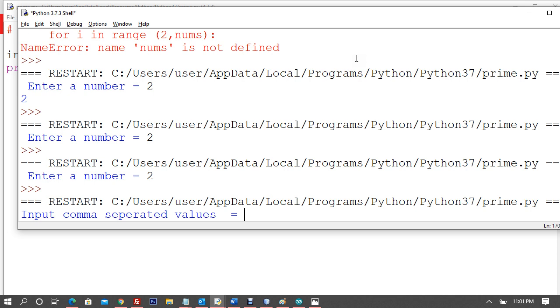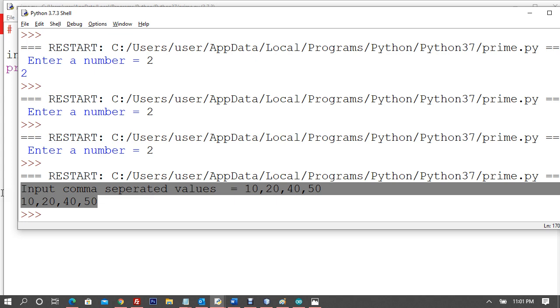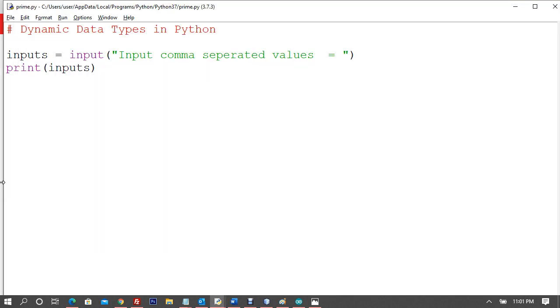Let me enter some comma separated values. For example, I'll say 10, 20, 40, 50. So now these are comma separated values, and I get them printed as it is. Now if I want to convert them dynamically and take them inside a list, what I do here is say L, as in list, is equal to inputs